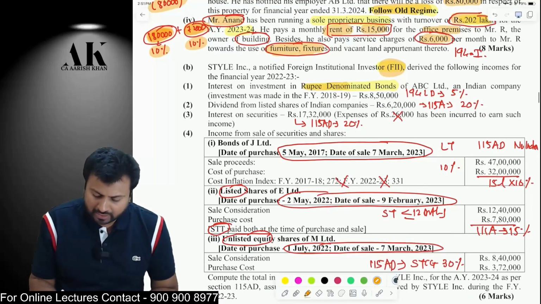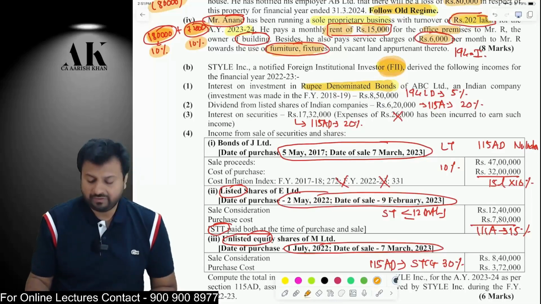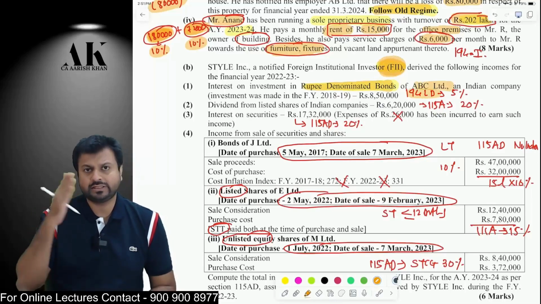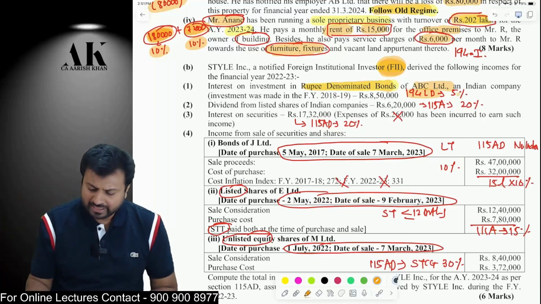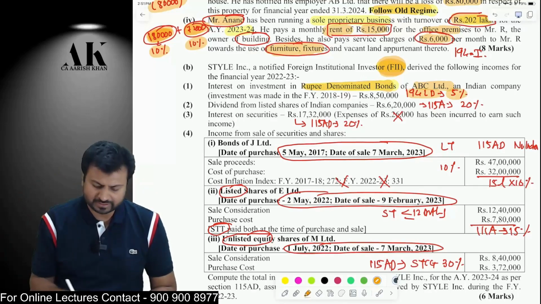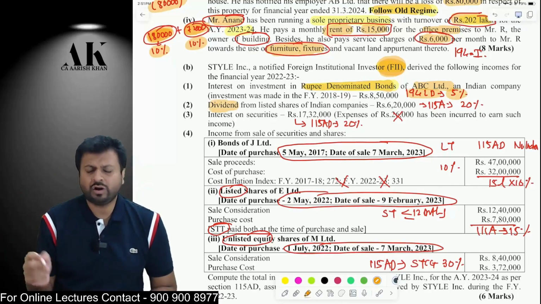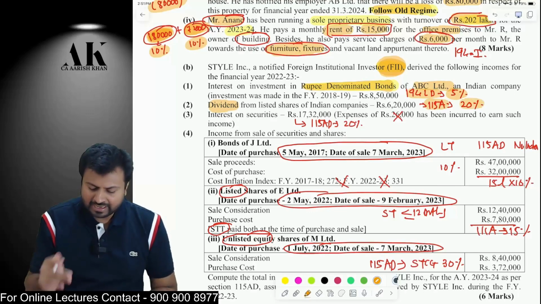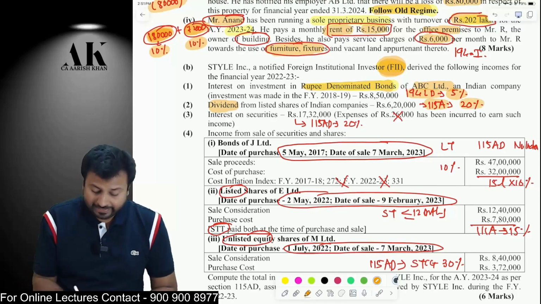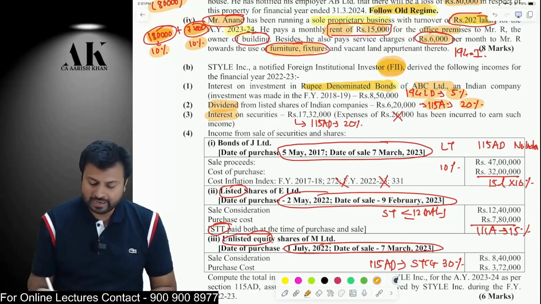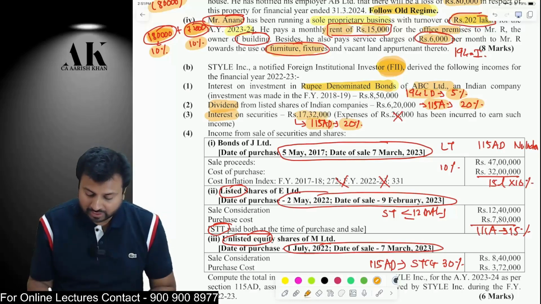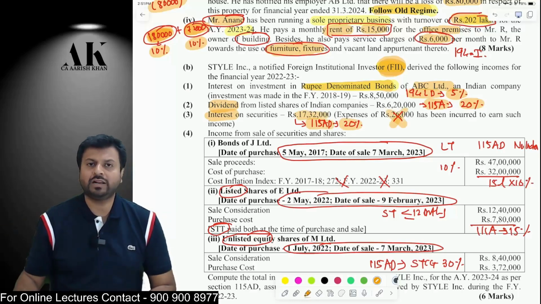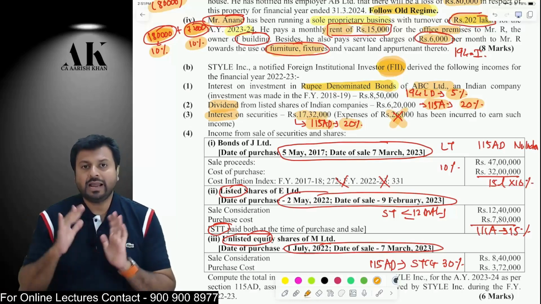First of all, a rupee denominated bond of an Indian company bought by an FII is covered in 194LD. Go and check. In 194LD, if an FII buys a rupee denominated bond of an Indian company, the interest will be taxable at 5%. Dividend for all the non-residents will be taxable under 115A at 20%. Okay. And interest on securities will be taxable at 20% under 115AD. No deduction of expenses will be allowed under 115AD.